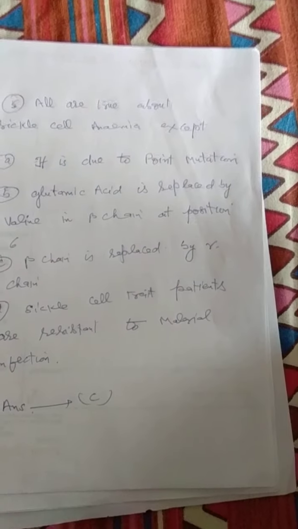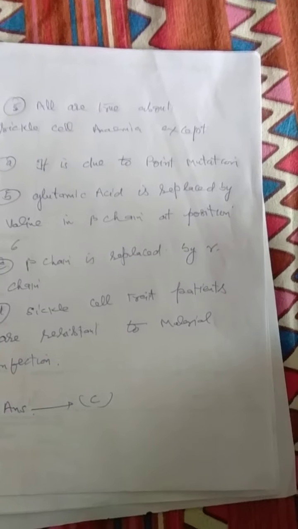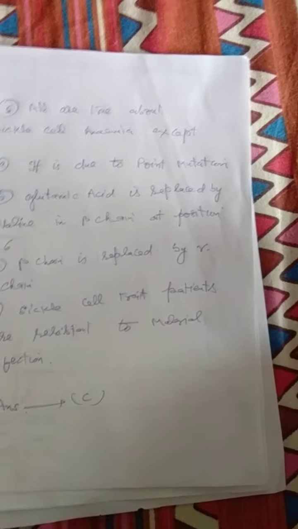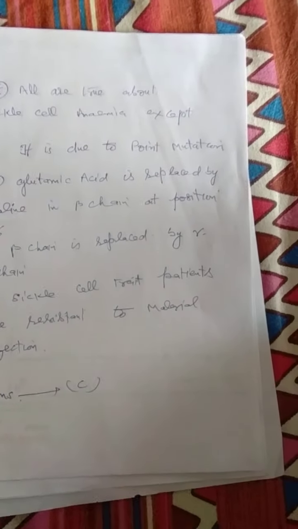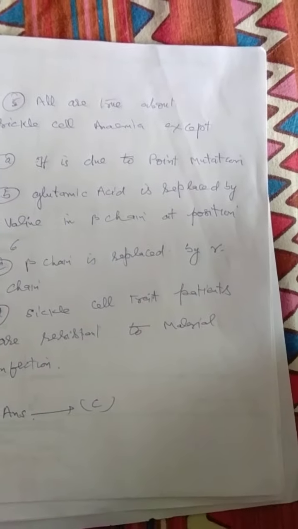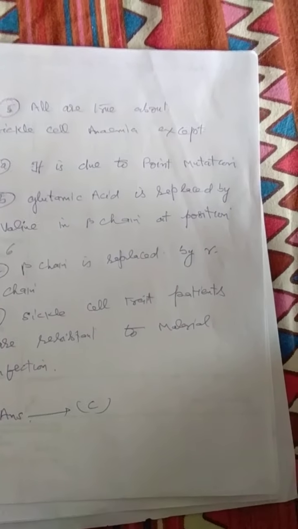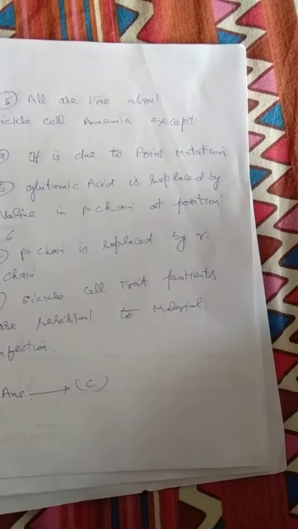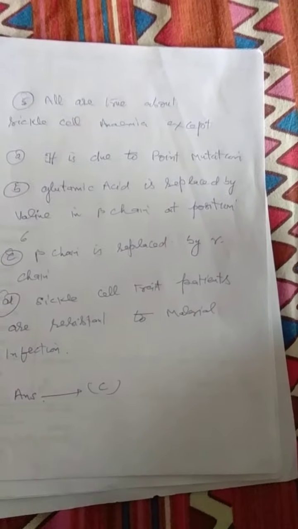Number C option is beta chain is replaced by gamma chain. This is an incorrect statement, so this is the right option in this question. That is, beta chain replaced by gamma chain occurs in thalassemia, which is a type of frame shift mutation. Number D is sickle cell trait patients are resistant to malaria.